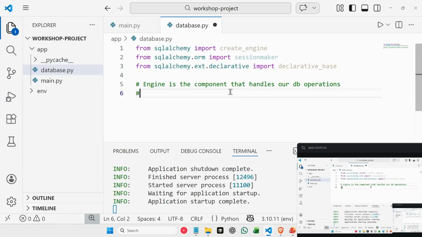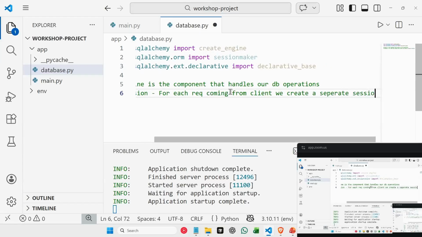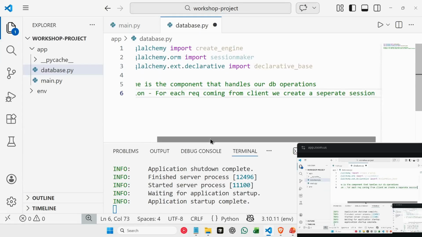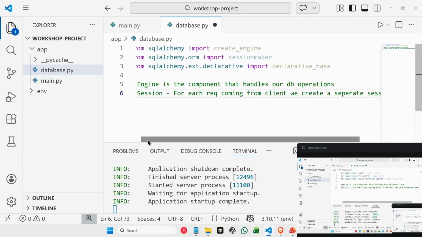Coming to a session, for each request coming from client, we create a separate session.